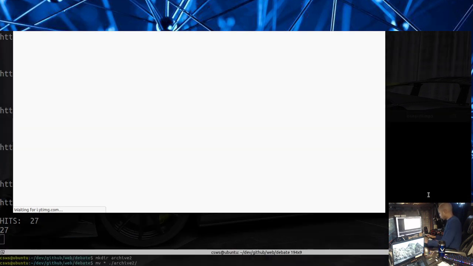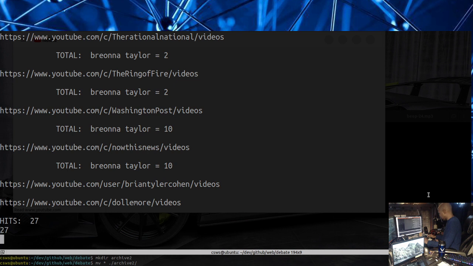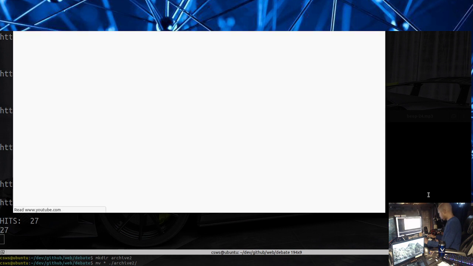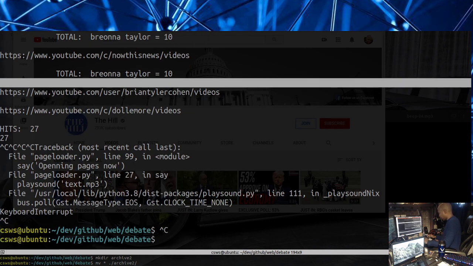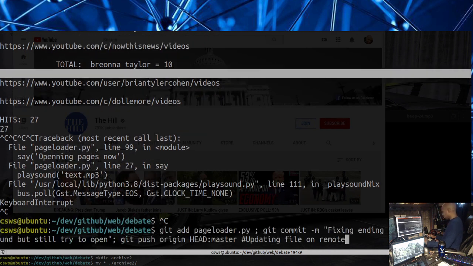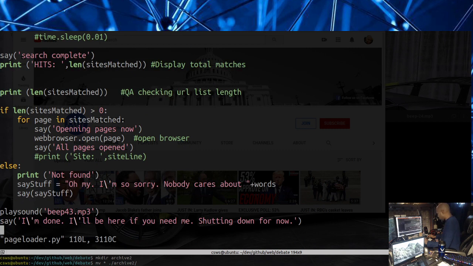Who wrote this application? Certainly not me. Alright, so I'm going to kill this. And let's take a look at the code. So "all pages open" is a problem. It's saying it over and over again.